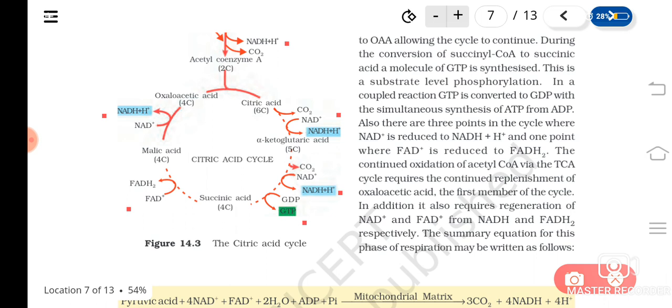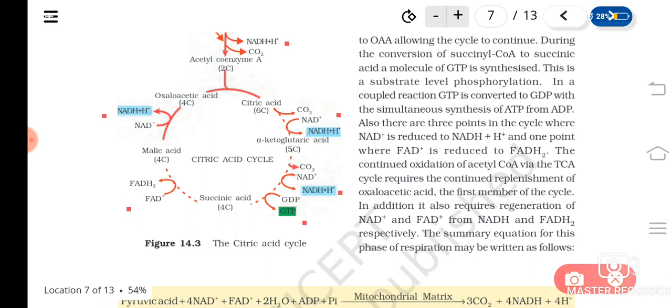Then 1 GTP makes 13, and 1 FADH2 makes 15, since 1 FADH2 is equal to 2 ATPs. So 15 ATPs will be formed from a single pyruvic acid. Two pyruvic acids are formed from a single glucose molecule, so around 30 ATPs can be produced from the Krebs cycle and the oxidative decarboxylation.